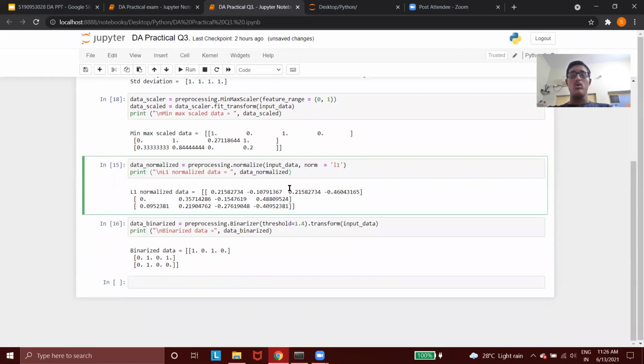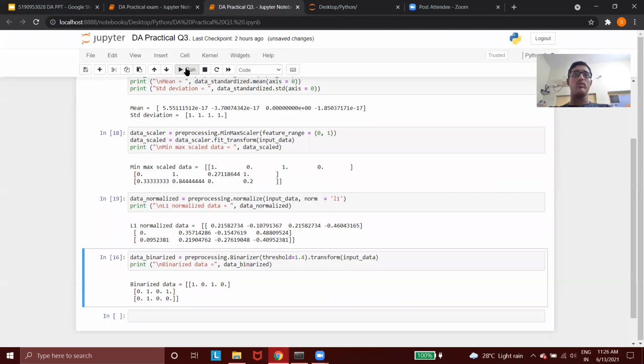Now normalization. For normalization we use the dot normalize function. It adjusts the values in the feature vector to measure them on a common scale. Normalization is used to ensure that they do not get boosted. So when we use the normalize function, we get the values on a common scale, which makes it easier for us to measure them.